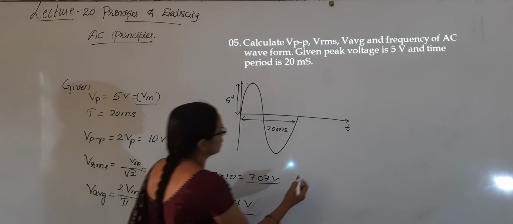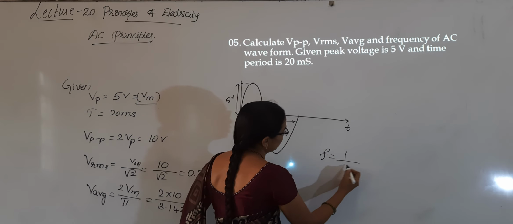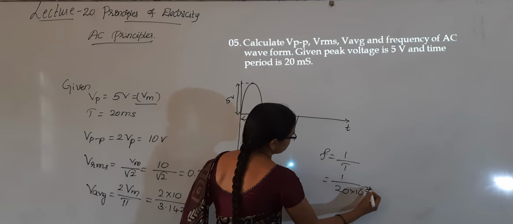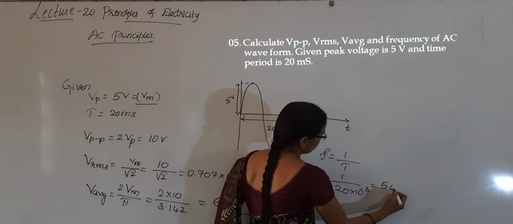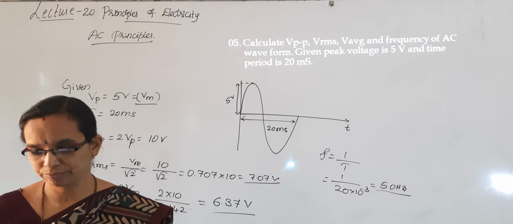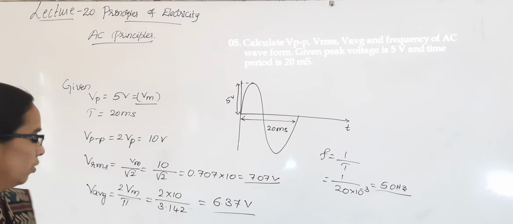Then frequency of the AC signal, frequency is equal to 1 by T, again 1 by 20 into 10 to the power of minus 3, 50 hertz is the frequency. Okay.